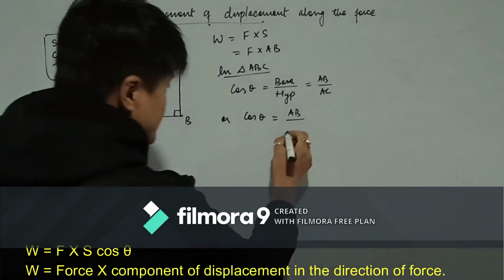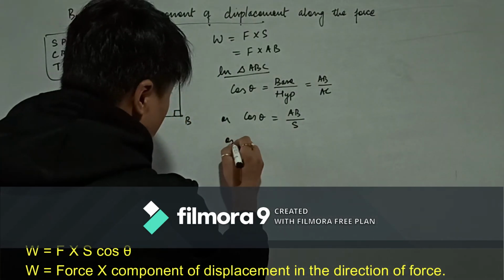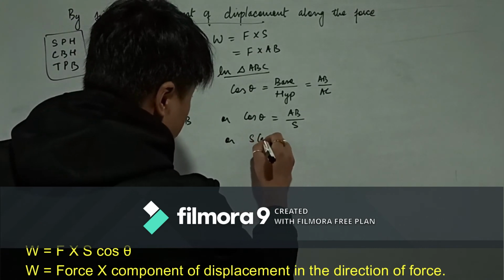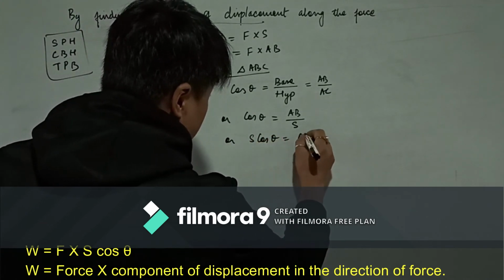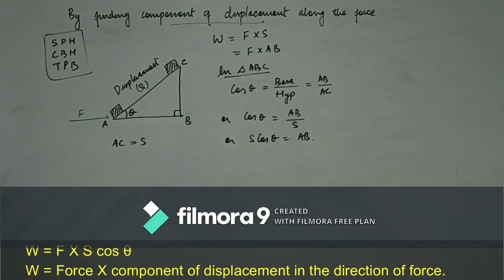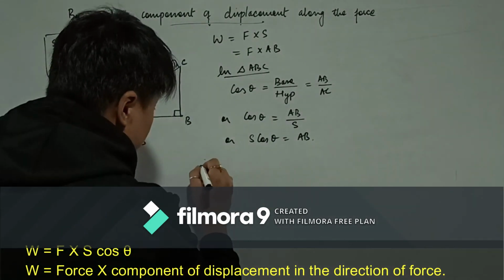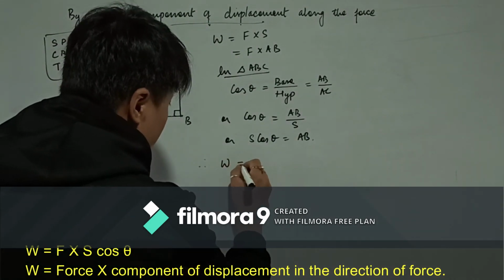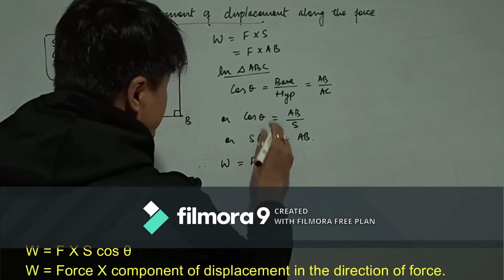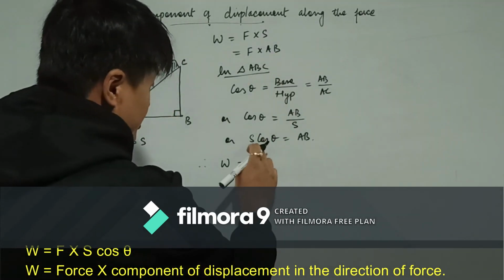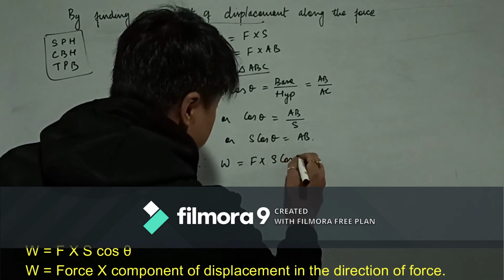We already got AC is the displacement S, so S cos theta is equal to AB. Therefore work done will be force into displacement AB, and AB is S cos theta.